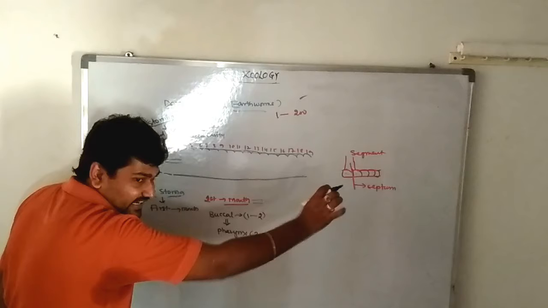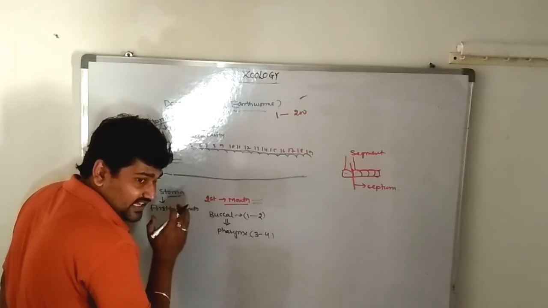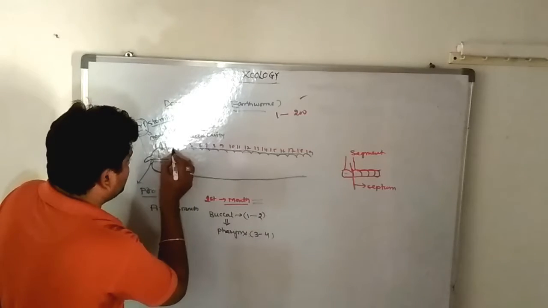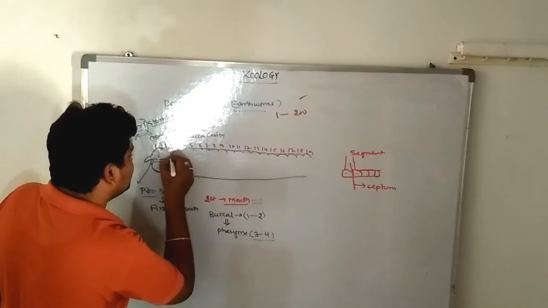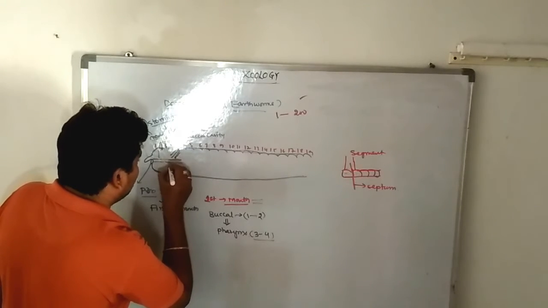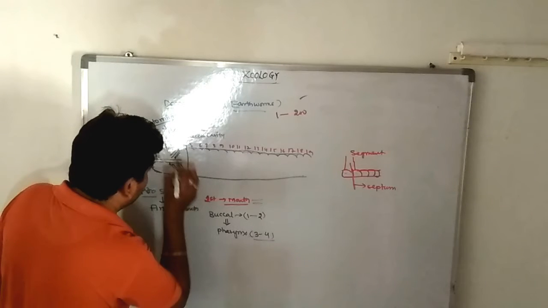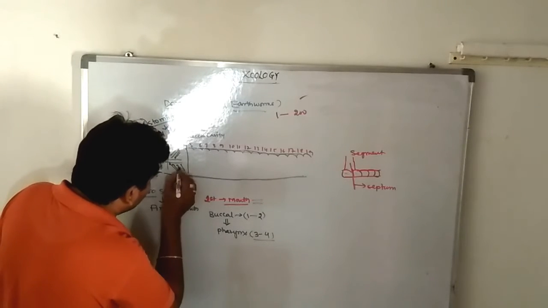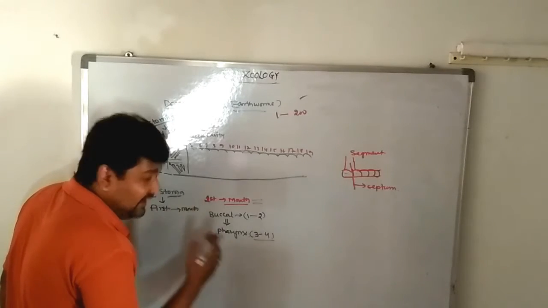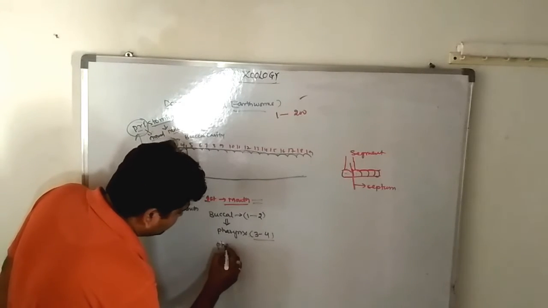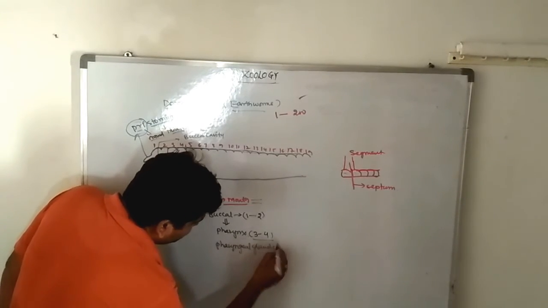Let's label each organ in its particular portion. These come from segments 3 to 4, the pharynx. The pharynx consists of many glands, and the third and fourth segmental region is completely covered by glands. That is called the pharyngeal glands. So these are the pharyngeal glands. Next, moving forward.